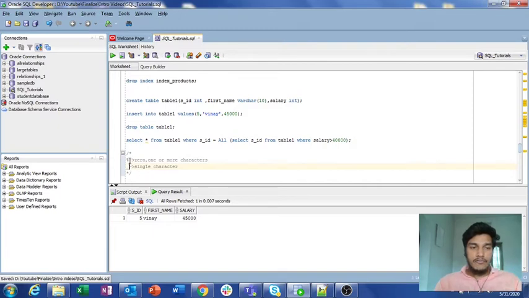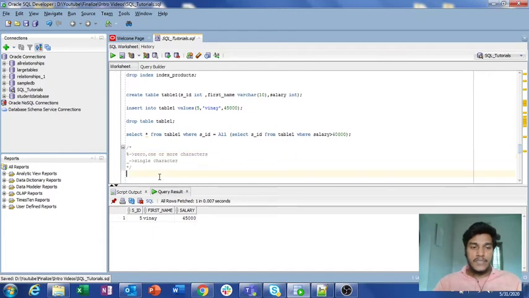One of the wildcards is the percentage sign. Percentage represents 0, 1 or more characters. Suppose you write something like a%, then the particular string starts with a and is followed by any number of characters, either 0, 1 or multiple characters.